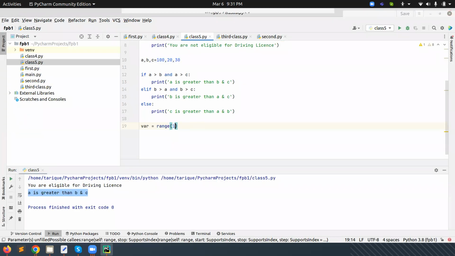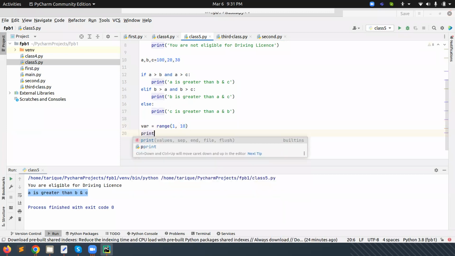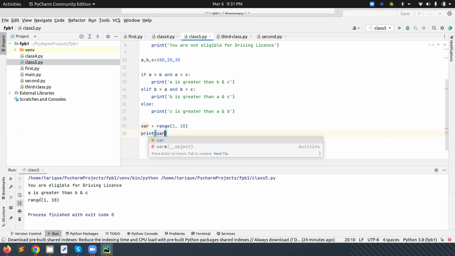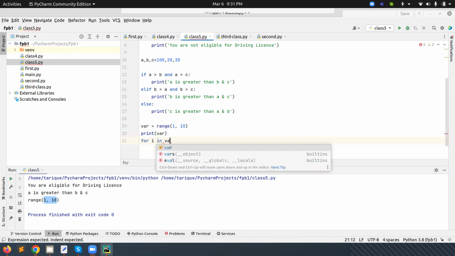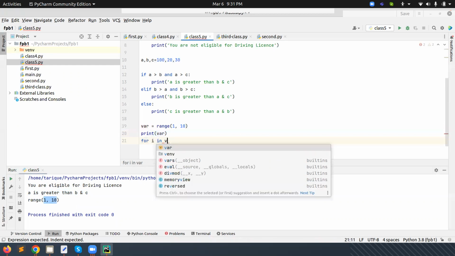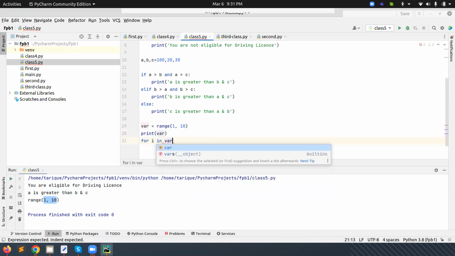So if I define here 1, 10, then we can print these values also. You can see it is starting the range from 1 to 10. How do we use this with the loop? For i in var, and then we print i.